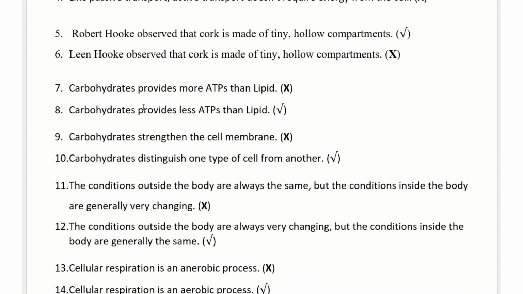Okay, question 7. Carbohydrates provide more ATP than lipid? No. If you remember, carbohydrates give us 4 calories and lipid gives us 9 calories. The calories are just like ATP. More calories, more ATP. So carbohydrate provides more ATP than lipid? No, false. Carbohydrates provide less ATP than lipid? Yes, carbohydrate gives less ATP than lipid.